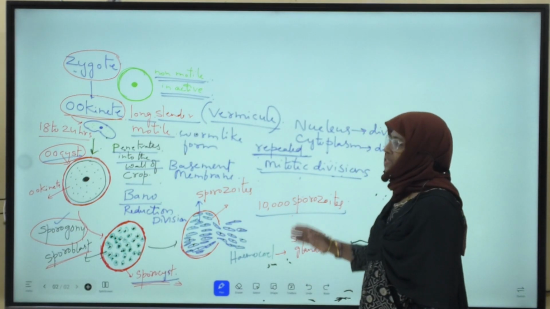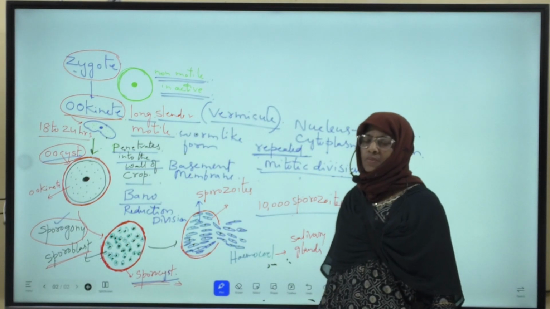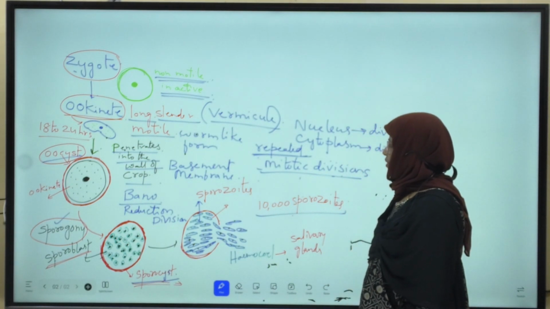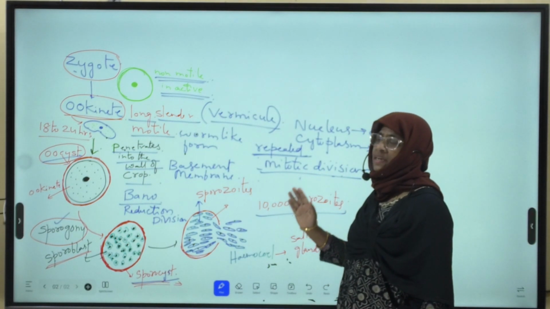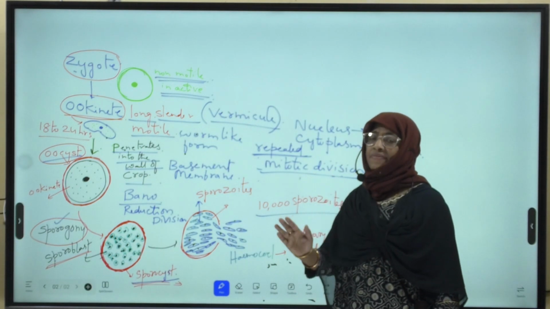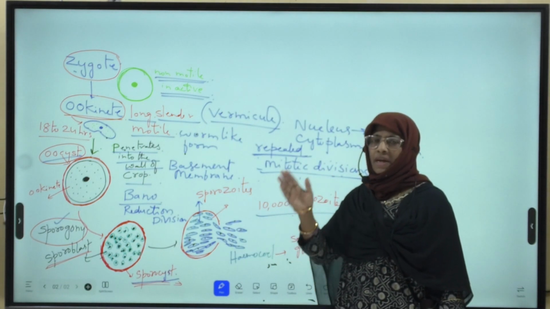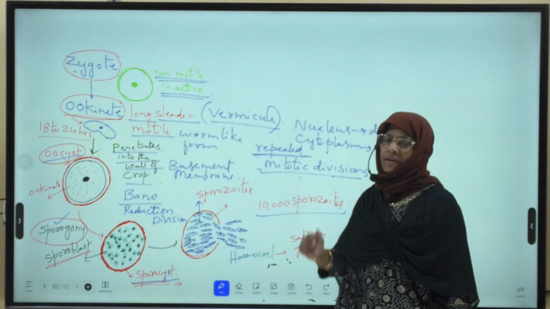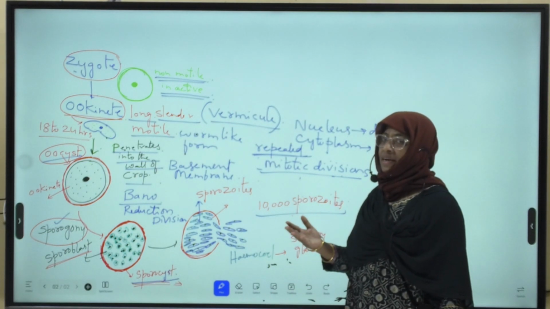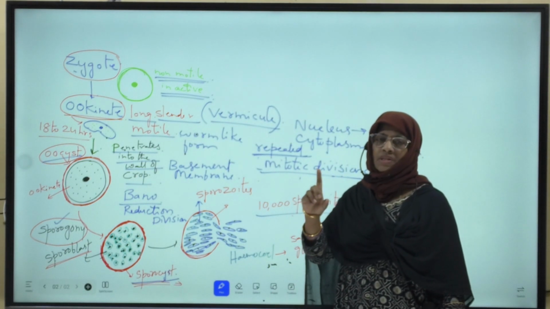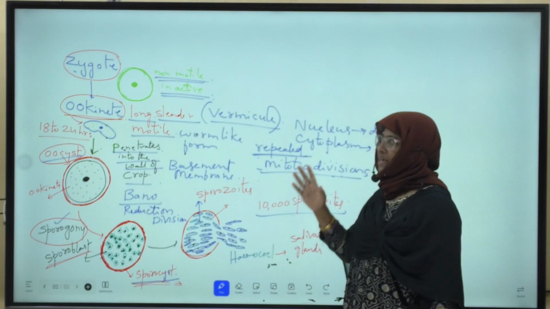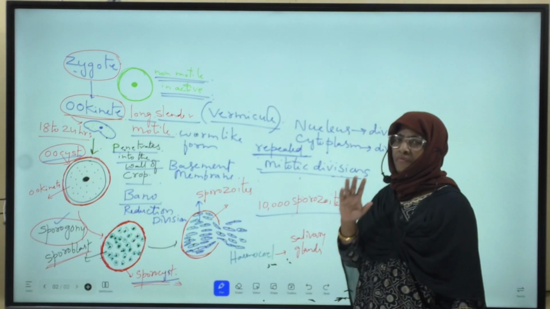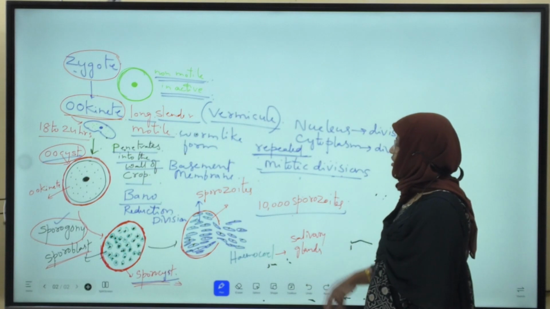With the formation of 10,000 sporozoites, the life cycle of Plasmodium in the mosquito phase is completed. It started with gametocyte stages, and this cycle ends with the formation of sporozoite stages.